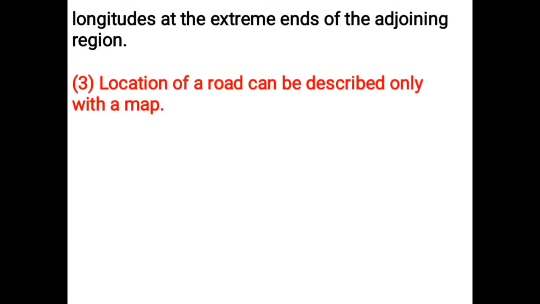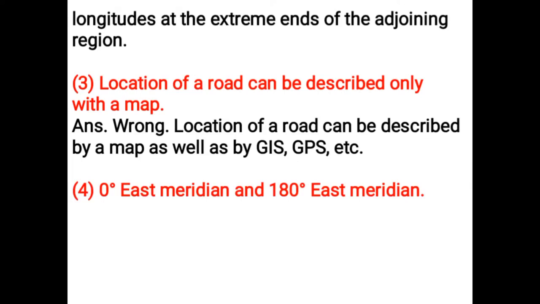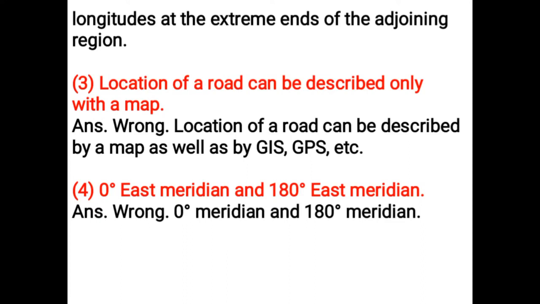Location of a road can be described only with the map. Wrong. Location of a road can be described by a map as well as by GIS, GPS, etc. 0 degree east meridian and 180 degree east meridian. Wrong. 0 degree meridian and 180 degree meridian.